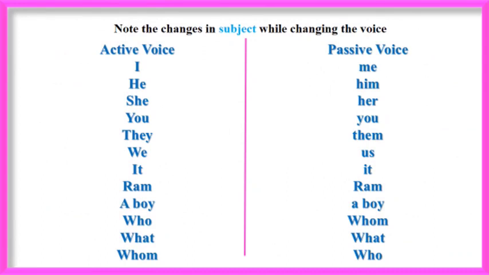If we take the pronoun I in active voice, it converts in passive voice to me. He converts to him. She converts to her. You remains you. They converts to them. We converts to us. It remains it. Ram remains Ram. A boy remains a boy. Who converts in passive voice to whom. What remains what. And whom converts in passive voice to who.